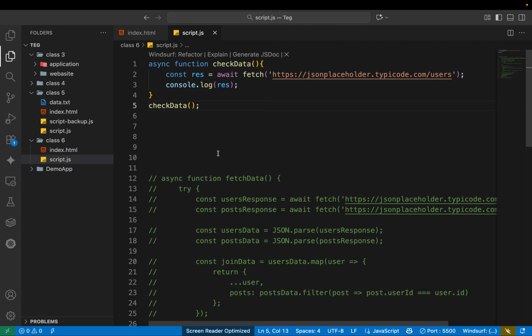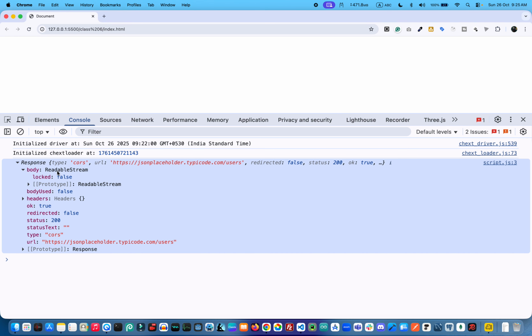Threads can be used for this kind of process in socket programming. But in JavaScript, thread programming is not required directly; in JavaScript, this kind of asynchronous data can be consumed or produced quickly. It's by the nature of JavaScript. So this time we are getting this data in readable stream format.